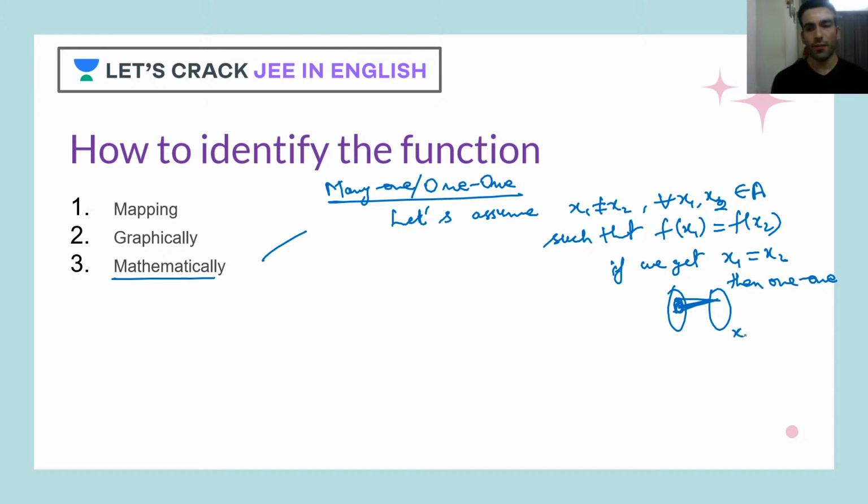If not, if we don't get this, then we stick to our assumption, then it's many-one.